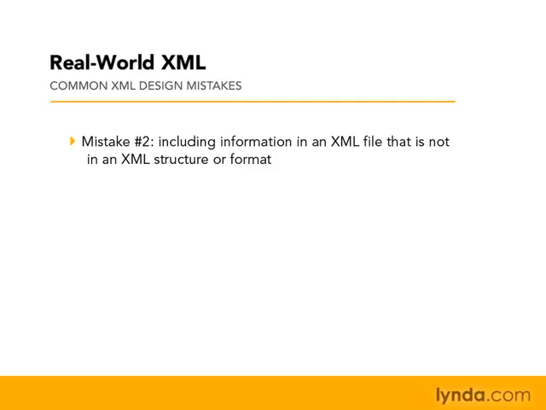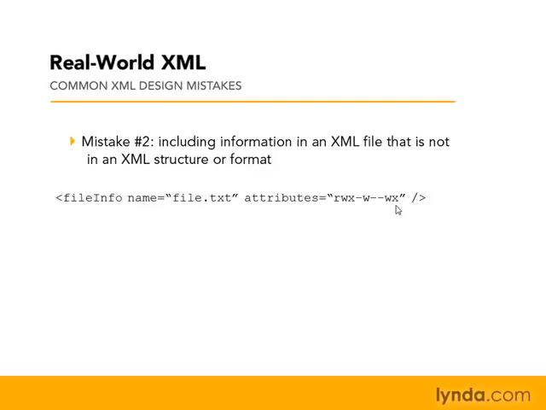Common mistake number two is including information in an XML file that is not itself XML. And you can see an example of that here. You can see this is a tag that describes a file, and the file info, the name is pretty clear, but then there's this thing called attributes. And if you've ever worked on a file system, you'd know that files have permissions on who can read, who can write, and who can execute them.